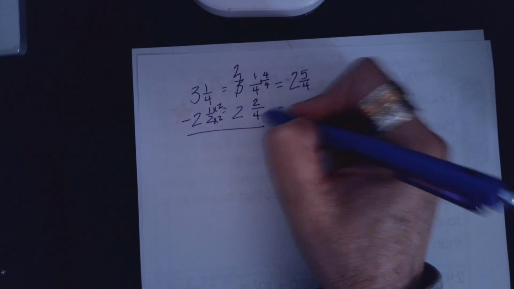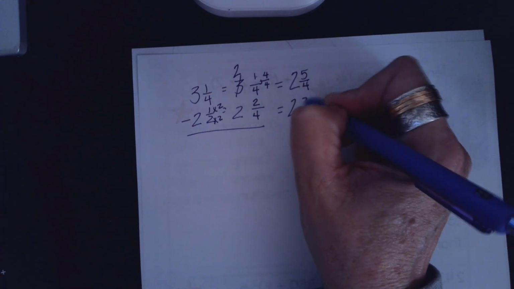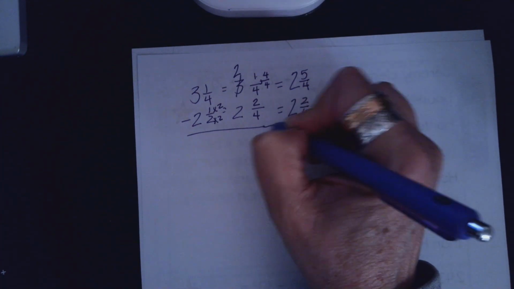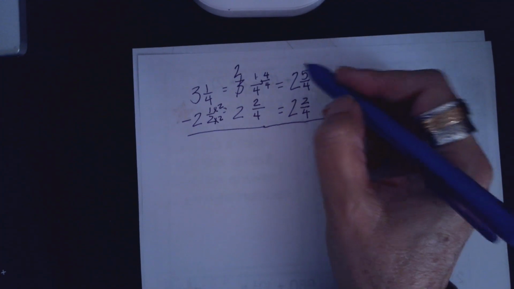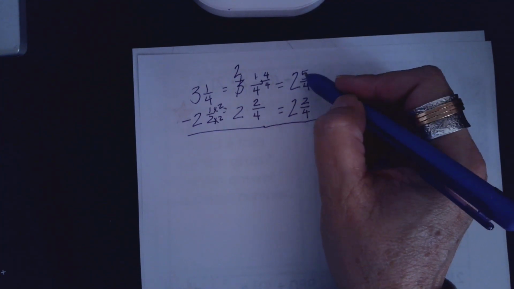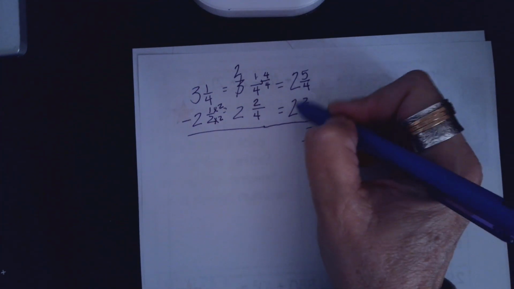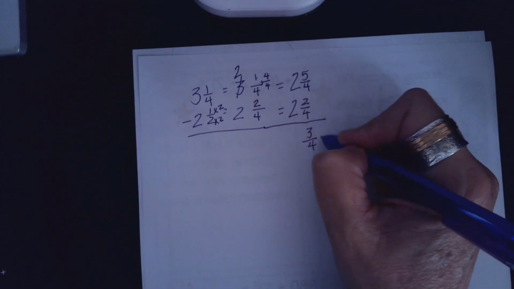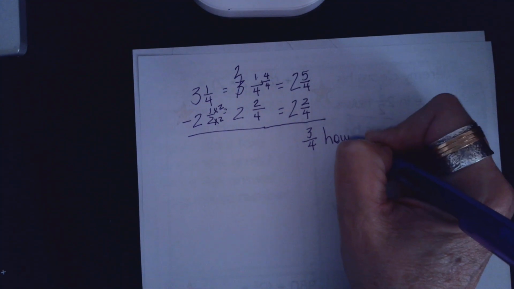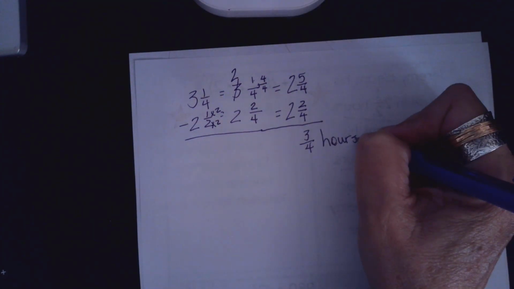The other one already has everything we need, so I'm just bringing him over. And now I can subtract. 5 minus 2 is 3, so that's 3/4. 2 minus 2 is nothing, so it takes him 3/4 hours longer, or 3/4 of an hour longer.